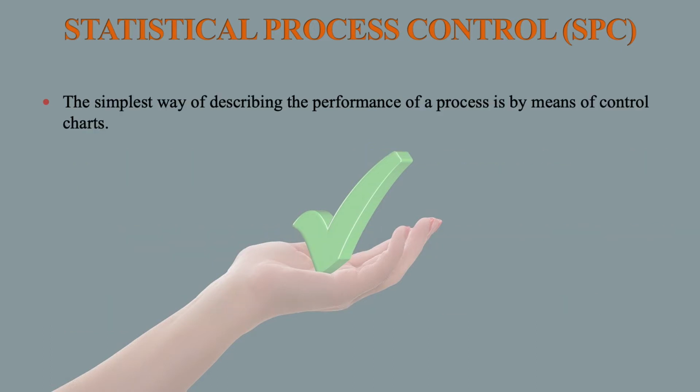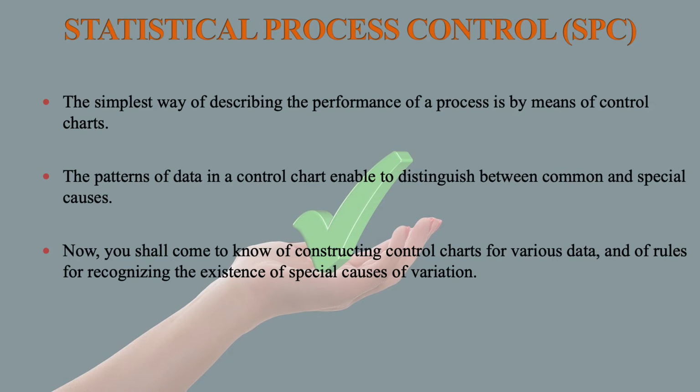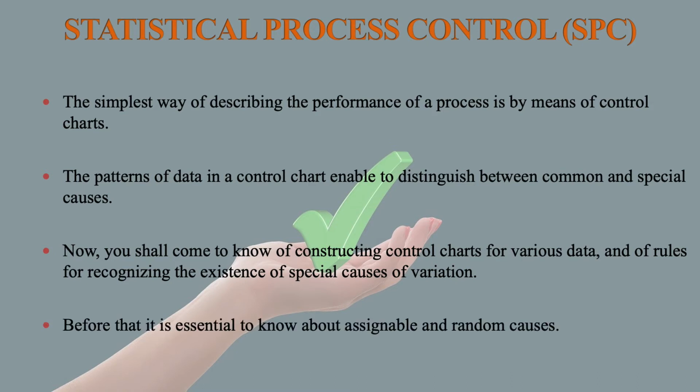The simplest way of describing the performance of a process is by means of control charts. The pattern of data in a control chart enables us to distinguish between common and special causes. Now you will come to know of constructing control charts for various data and of rules for recognizing the existence of special causes of variation. Before that, it is essential to know about assignable and random causes.